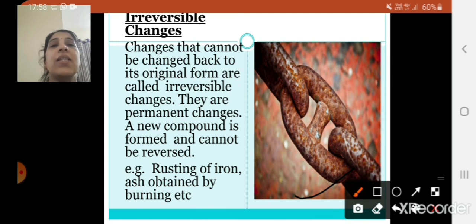The changes that can occur in forward and backward direction, that is, can be brought back to the original form, are called reversible changes. And then we saw the irreversible changes. The changes which cannot be brought back to the original form are called irreversible changes. These changes are permanent, you cannot bring them back to the original form.